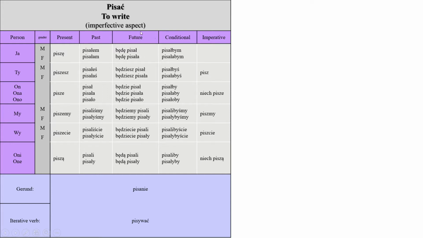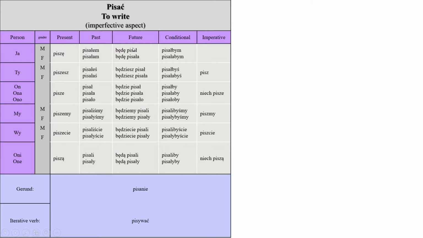And then for the future, remember the third person of the past, whether it's singular or plural, and then you add it after będę or będziesz or będzie or będziemy and będziecie, będą. So będę means I will be, będziesz means you will be, będzie he or she or it will be, będziemy means we will be, będziecie means you will be, będą they will be.